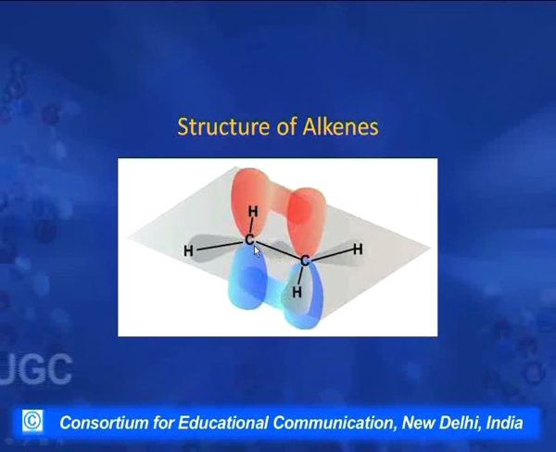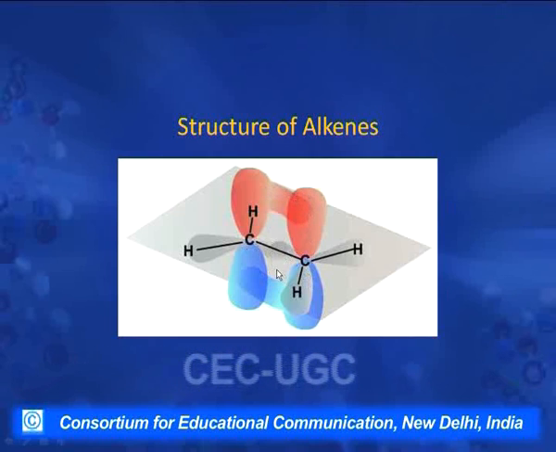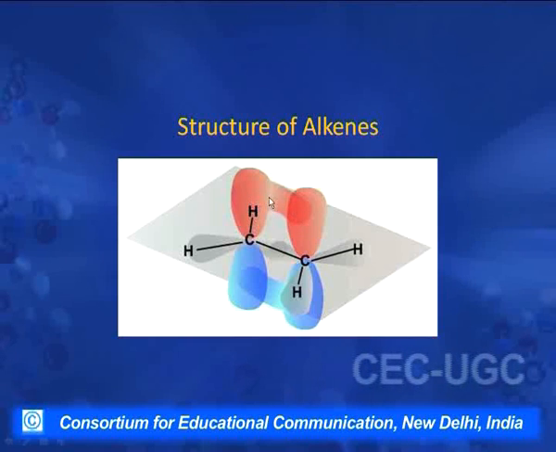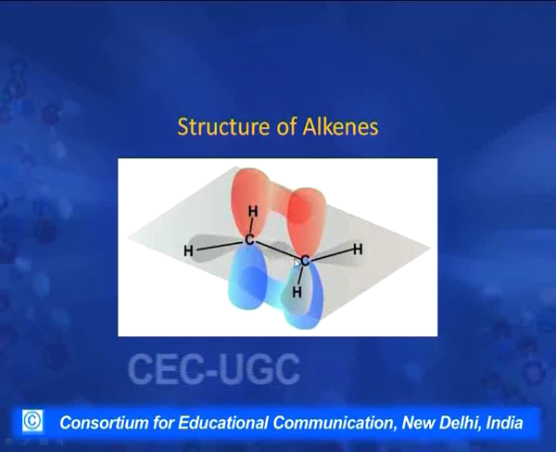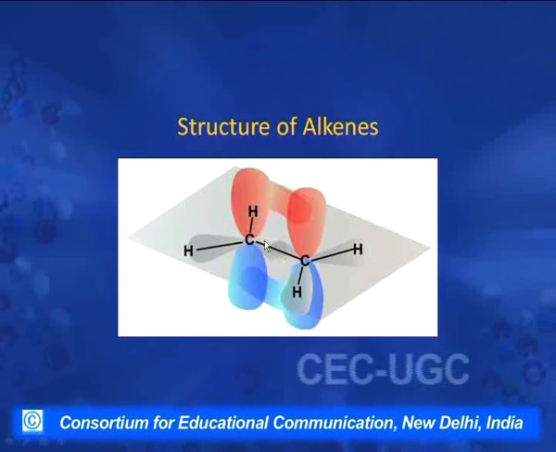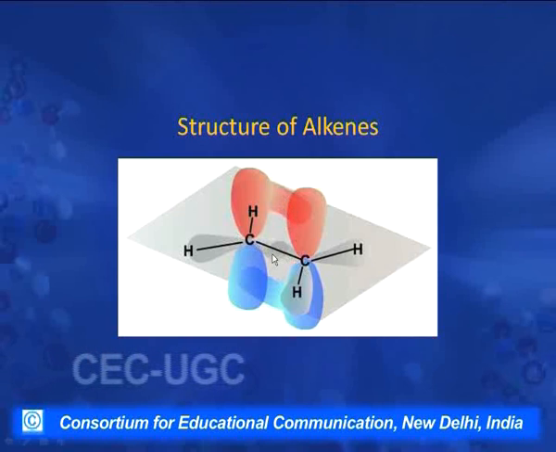So, in alkenes, there is one sigma bond present between these two carbon atoms, which is formed by the overlap of sp2 hybridized orbitals, and one pi bond formed by the sideways overlap of these p orbitals. And it is this pi bond that does not allow the rotation across this axis, because now if we want to rotate the molecule across this axis, we must break this pi bond. That can be shown in the next slide.